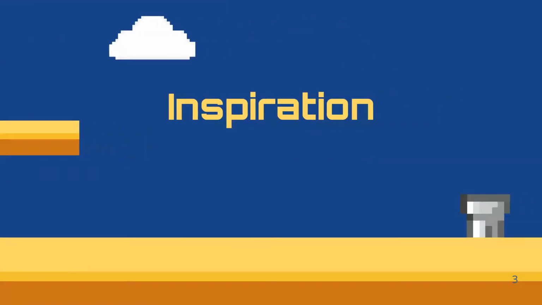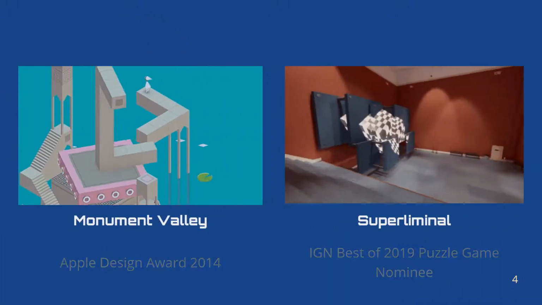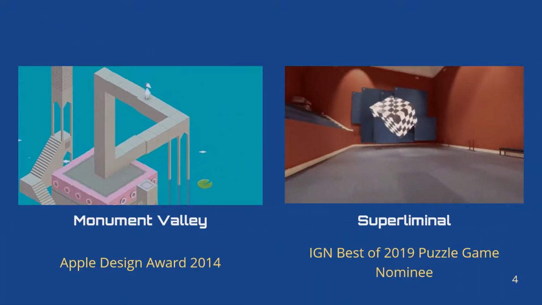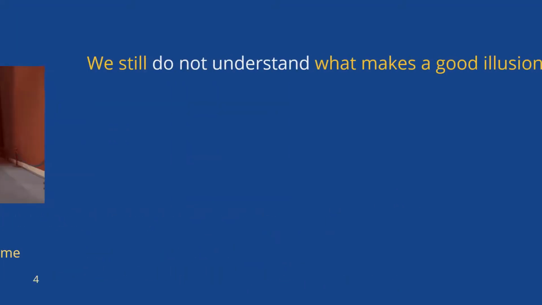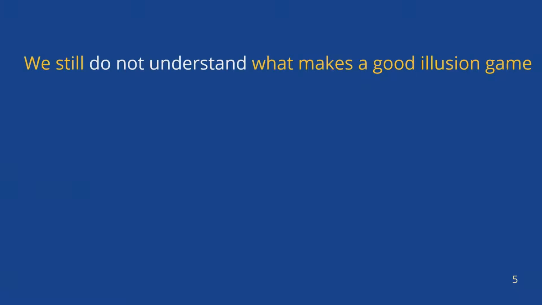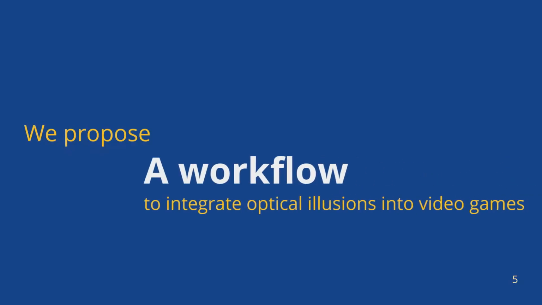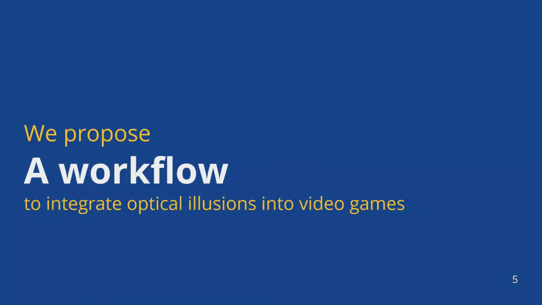Okay, but why do we do this? During our survey, we saw Monument Valley and Superliminal. These two games apply illusions to their games and hit a big success. However, we still don't know what makes a good illusion game since there are only a few cases. This leads us to think maybe we should teach others how to make illusion games first so we can have more illusion games. And that's why we propose a workflow to integrate optical illusions into video games in this project.